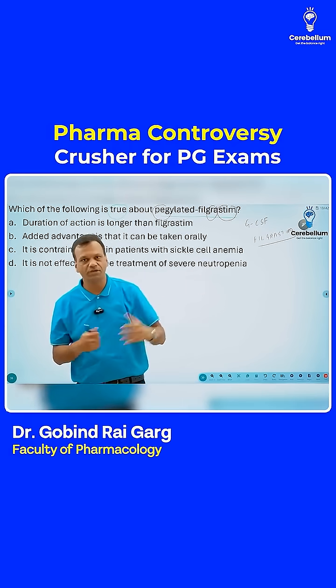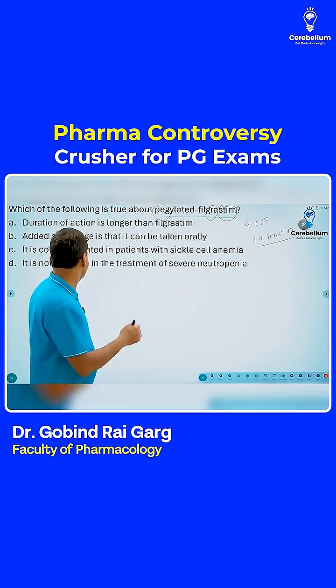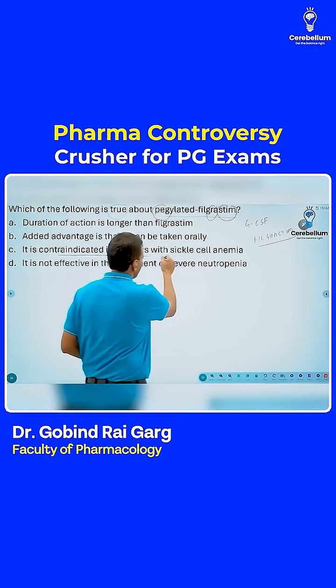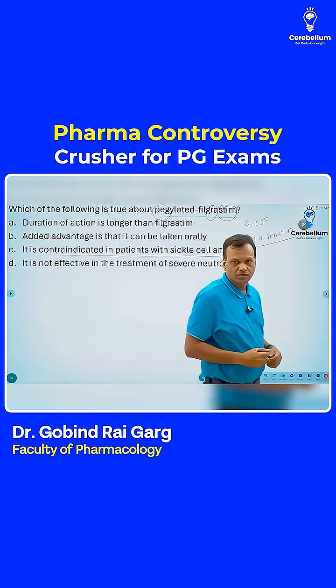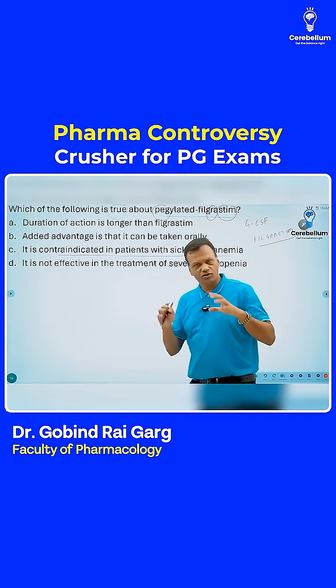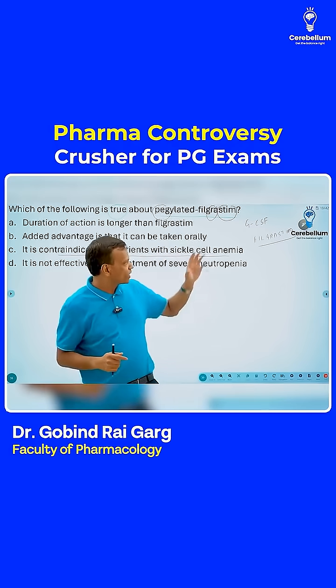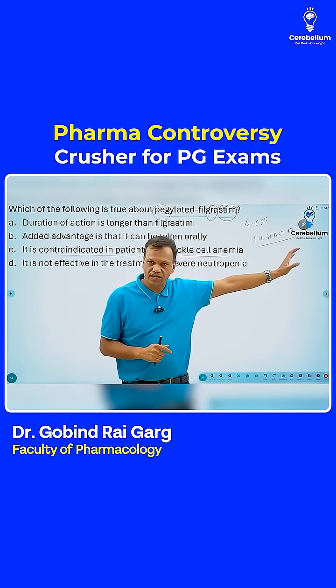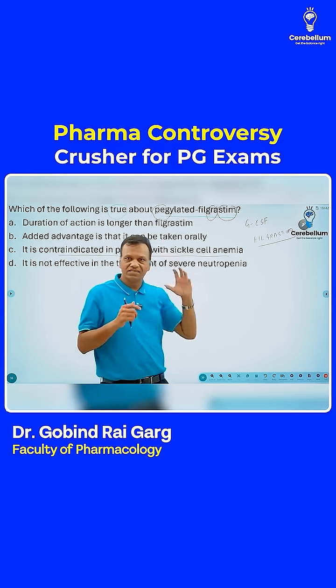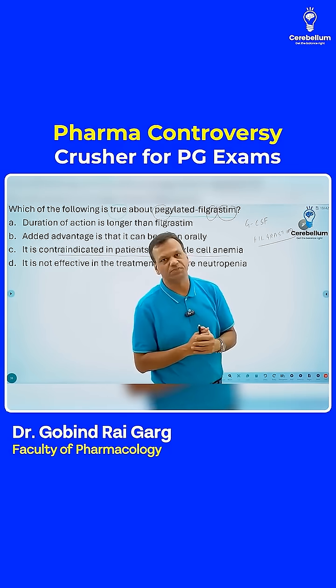One is clear. Okay. Now what is the controversy here? It is contraindicated in patients with sickle cell anemia. So this is the controversy here. It is not a controversy. Actually, pegylated filgrastim as well as filgrastim can precipitate sickle cell crisis in these patients.